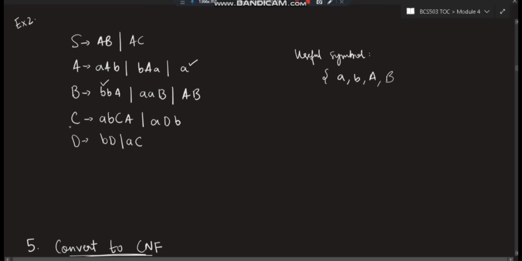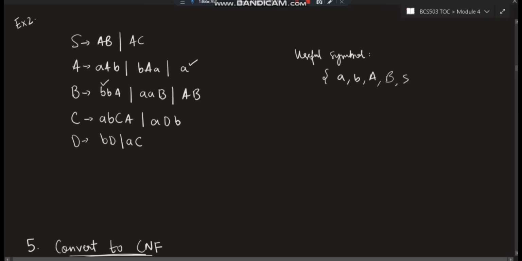What about C? C goes to ABC and A. Is C present here? No. A, D, B, is D present here? No. So wait for some time. Okay. Again, we will come here. D, B, D. No, D is not present. C is not present. So we'll go back here again. Now S goes to AB. AB is present here. Therefore, S is also useful.